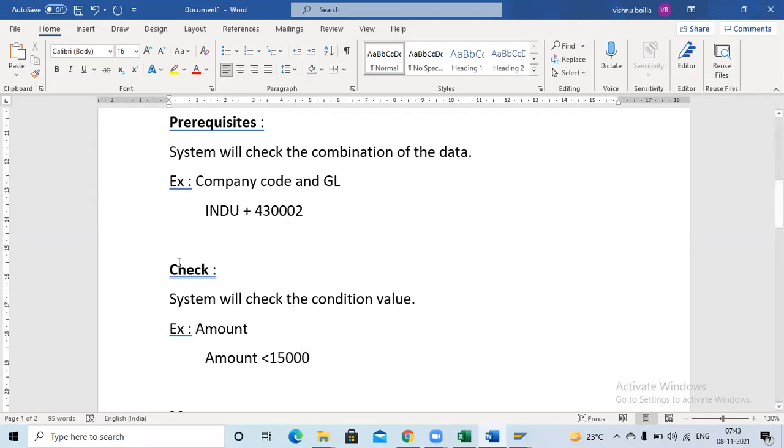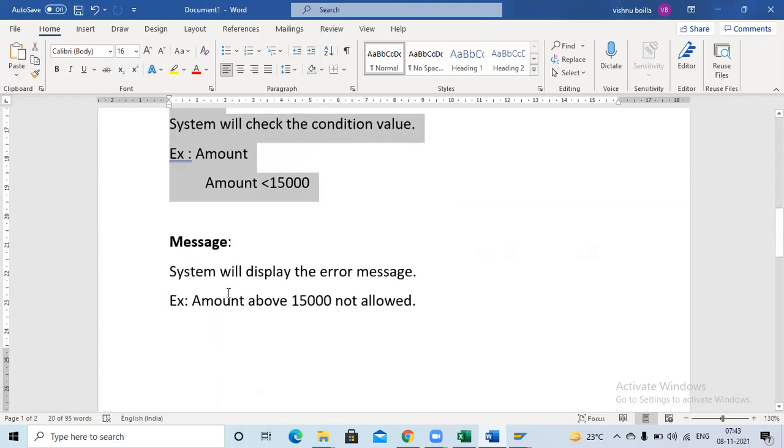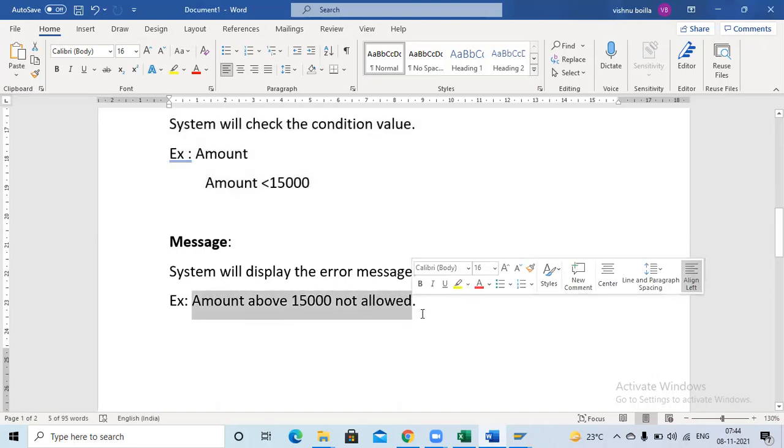This is my condition. In the check area we give our exact requirement. My requirement is, in case the user gives this company code and this GL, the system will accept the posting below 15,000 only. In case it fails, what is the message? Amount above 15,000 is not allowed. In message, the system will automatically display one kind of message. For the business area: you are not authorized to enter this kind of business area. Is this clear, guys?